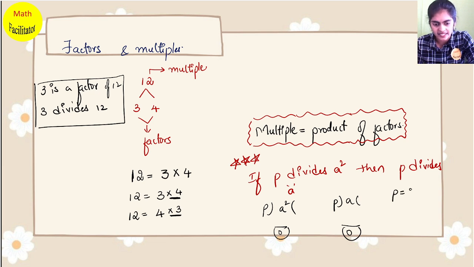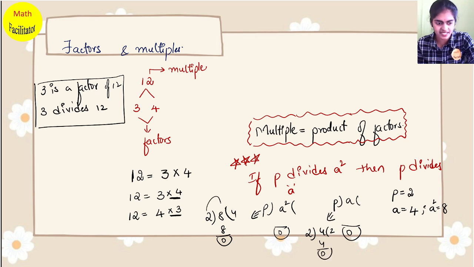Suppose I am taking P, a prime number, as 2. A could be any number, I am taking it as 4. So A square is 16. Let's check this condition: P divides A square. Here 2 divides A square, yes. Then they say that this P will also divide A. Did you understand? If P is dividing A square, then P will also divide A.